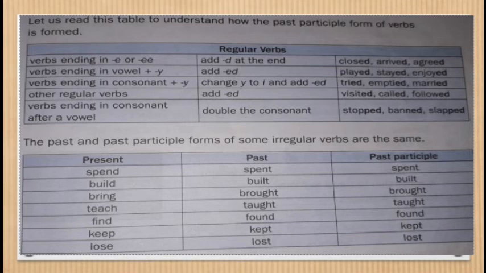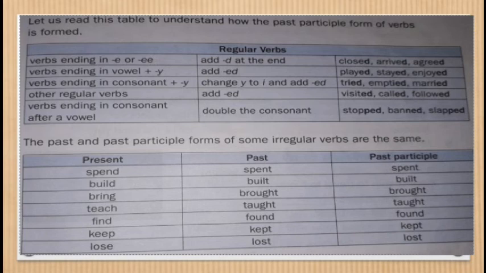The verb is ending with the consonant plus y, and we are making it in past participle by replacing y with i and adding ed. So tried, tried, tried. For other regular verbs, we are simply adding ed. Is this clear?